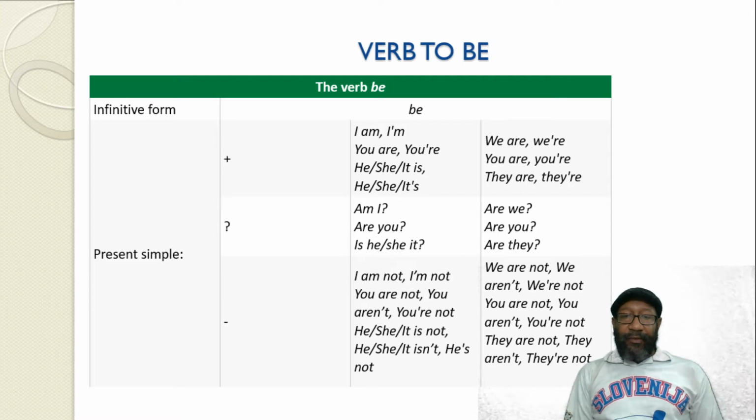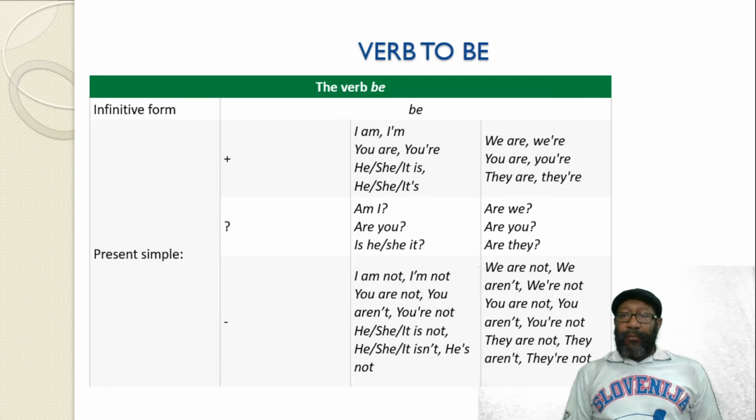And here we have some present simple sentences. As you can see, we have the affirmative sentences: I am, I'm, we are, you're, he is, she is. Then we have the interrogative form: am I, are you, is he, is she?